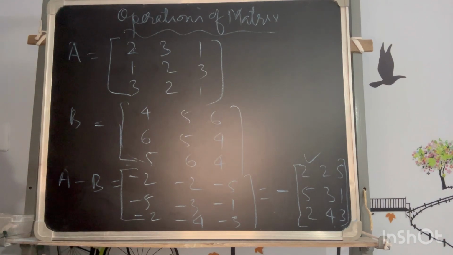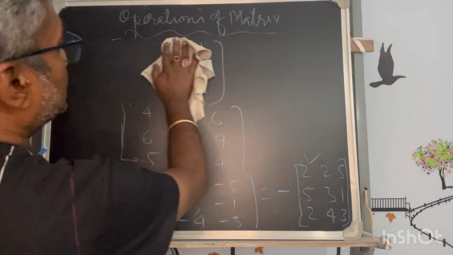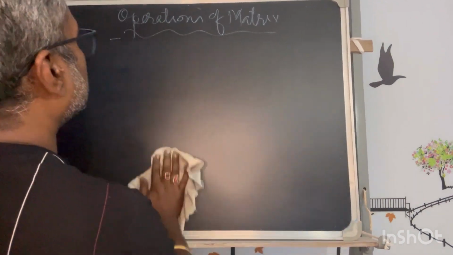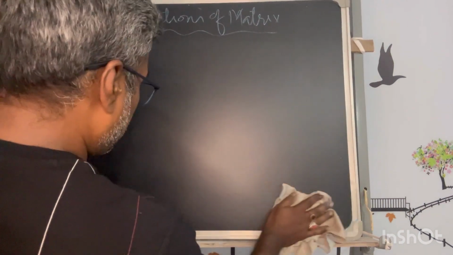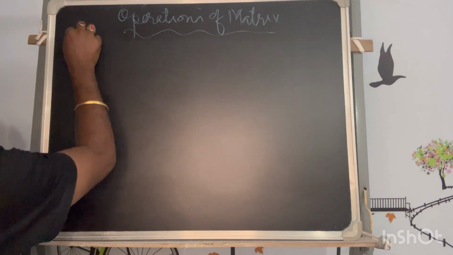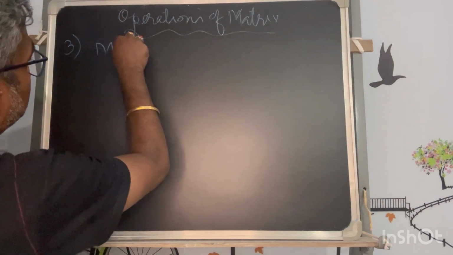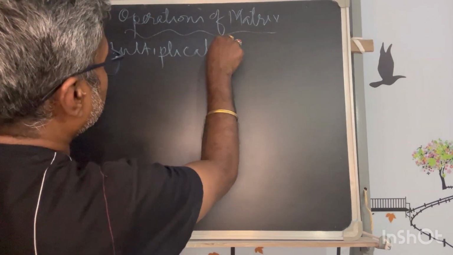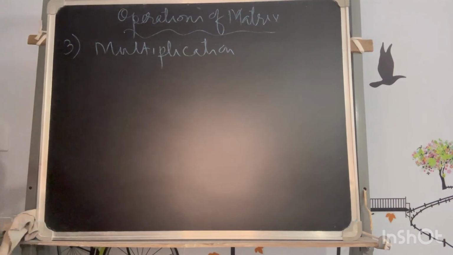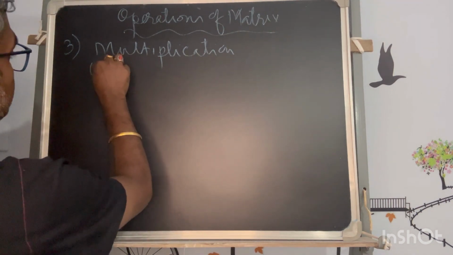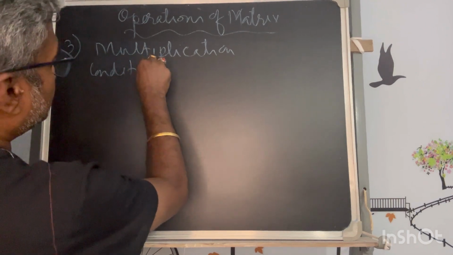Okay, next comes multiplication. Multiplication is a bit of a different concept, so this needs to be practiced more. The third operation is multiplication. Okay, so for multiplication of matrices, the condition is a very unique condition.